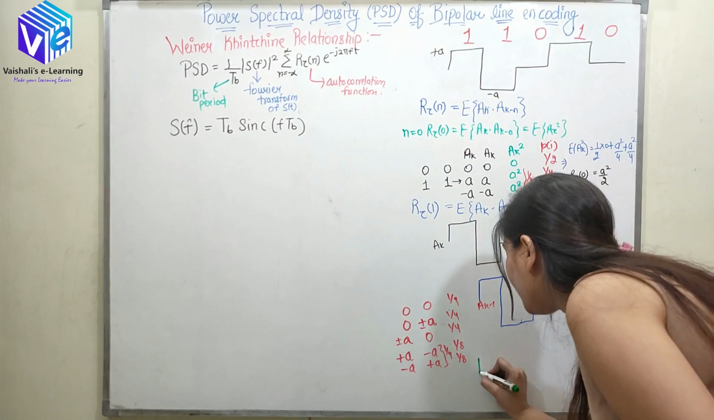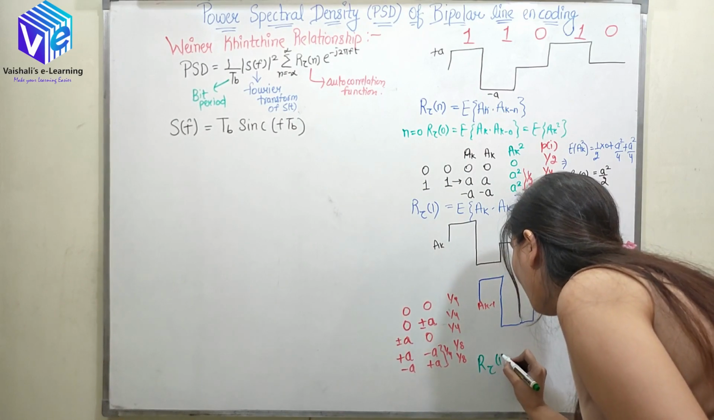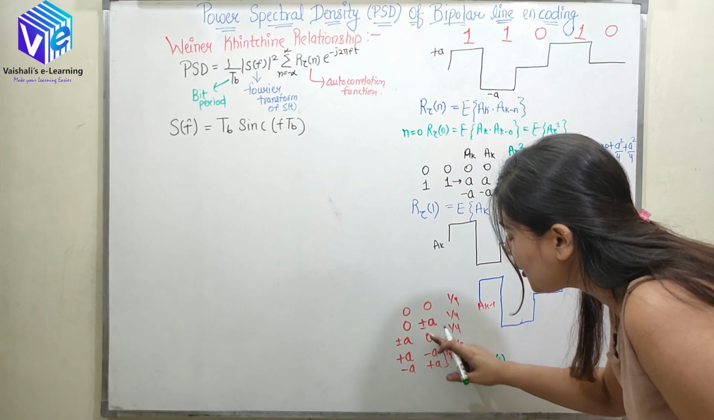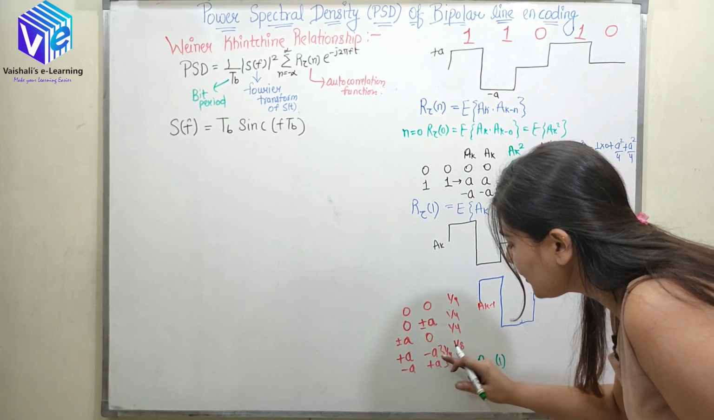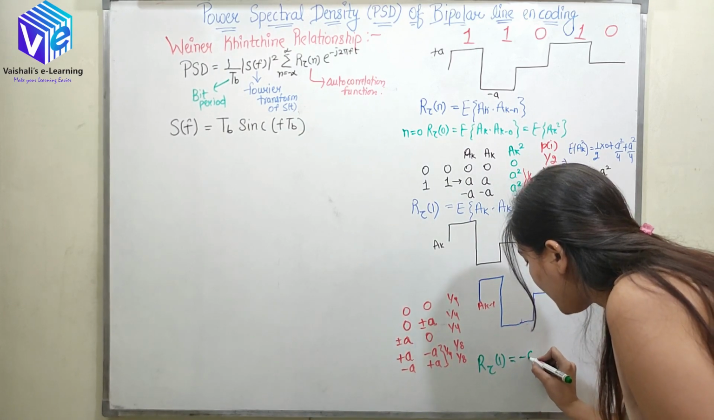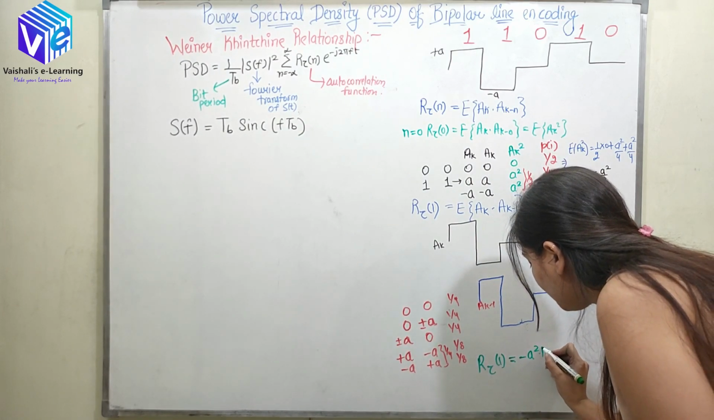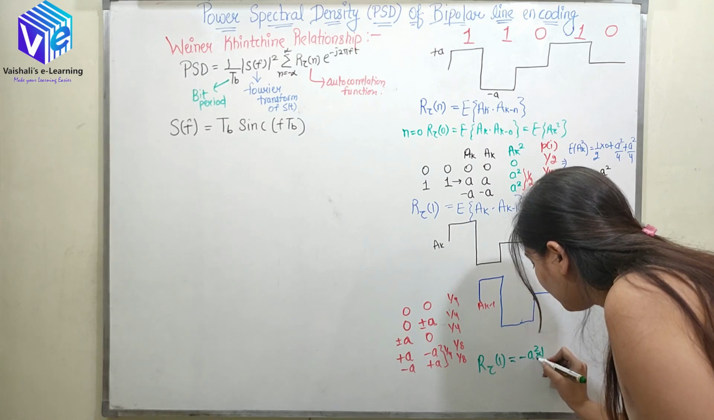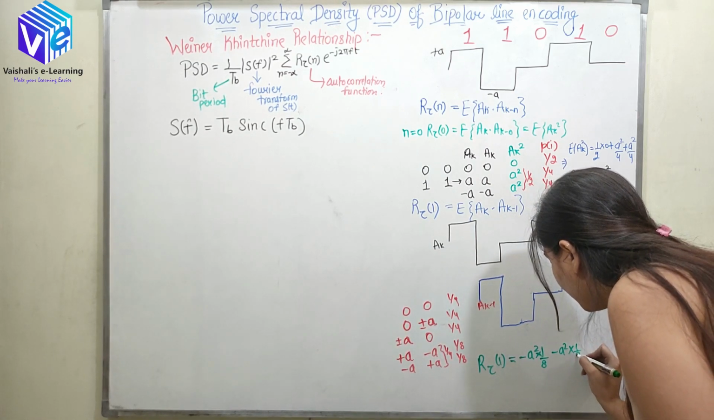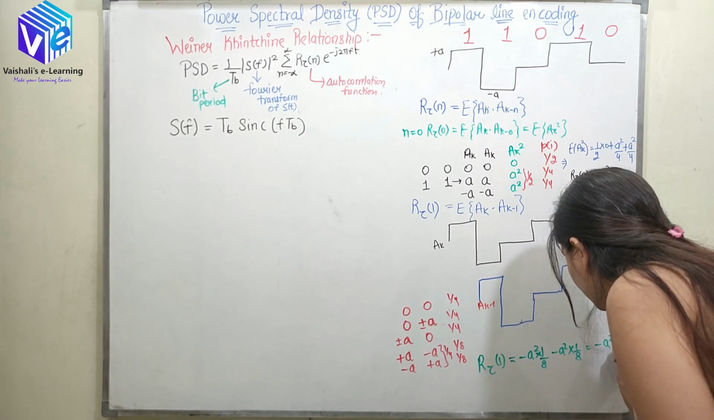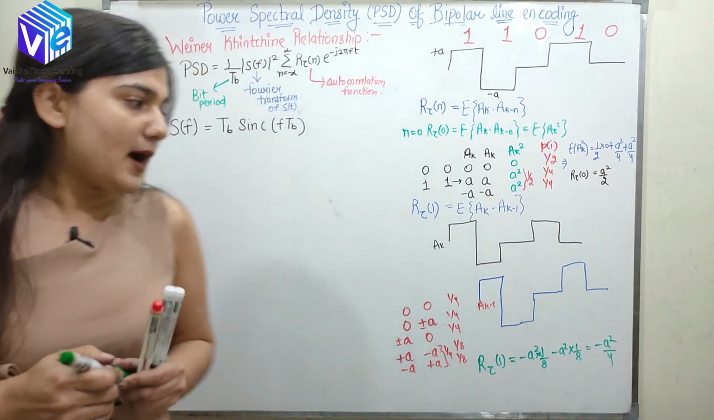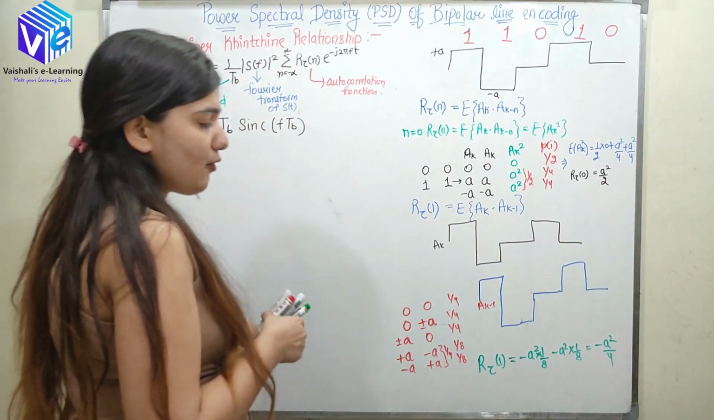So let's find out R tau of 1. So if I multiply anything with 0, these things would cancel out. So now I am just left with this. So R tau of 1 would be -a square into 1/8 minus a square into 1/8, which is equal to -a square upon 4. So now I hope you understand how I can find R tau of 1.